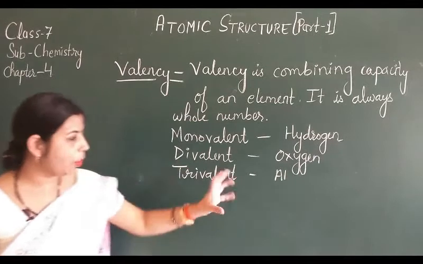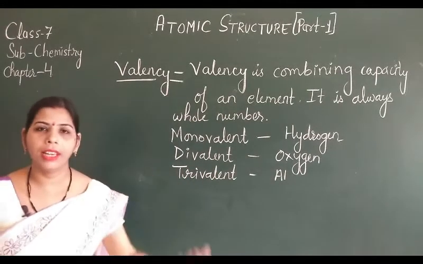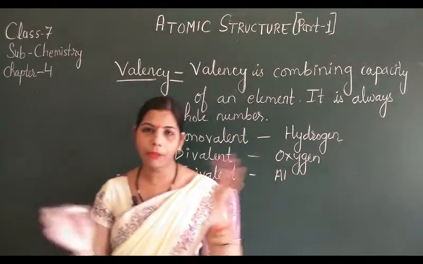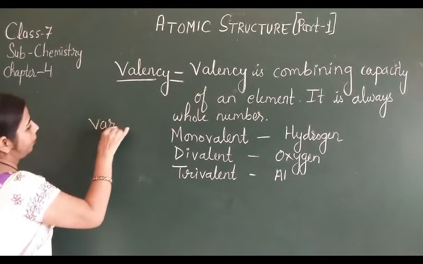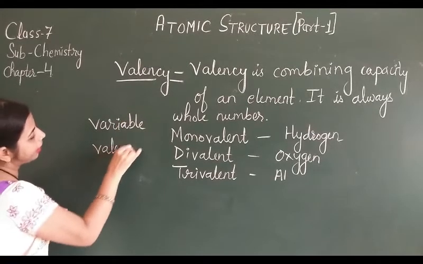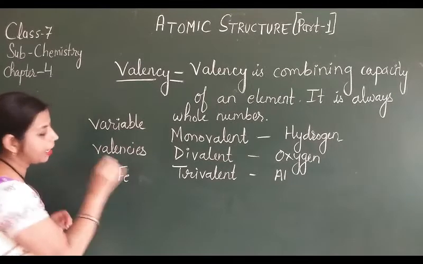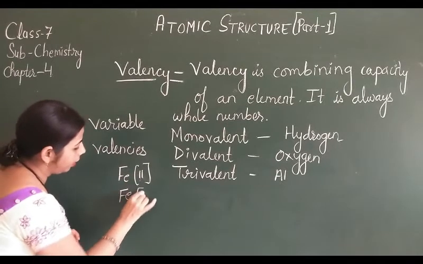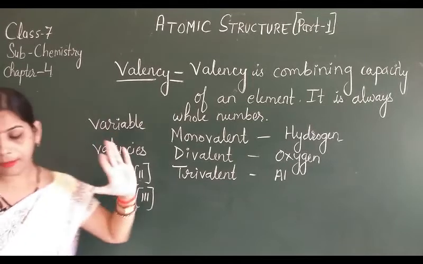Okay, now one more important thing related to valency. Some elements like copper, lead, iron show different valencies, so they are known as variable valency elements. Variable valency means their valencies change. For example, iron shows valency 2 as well as valency 3. That means this is variable valency.